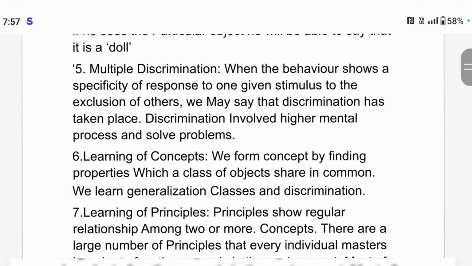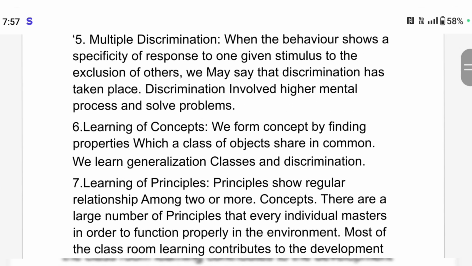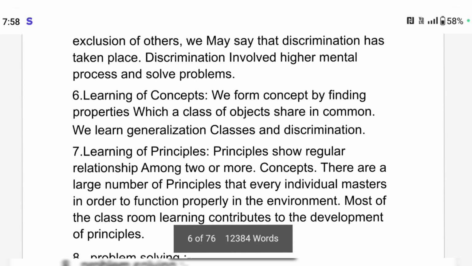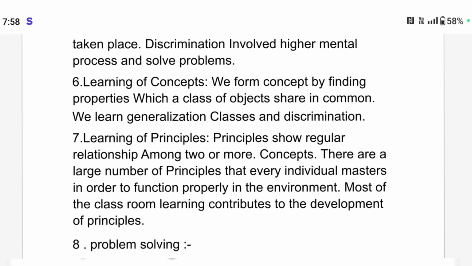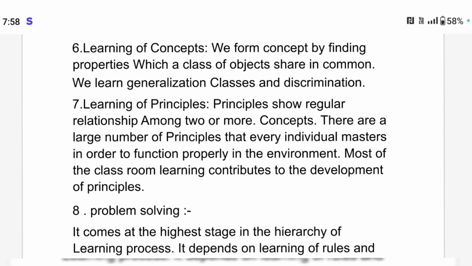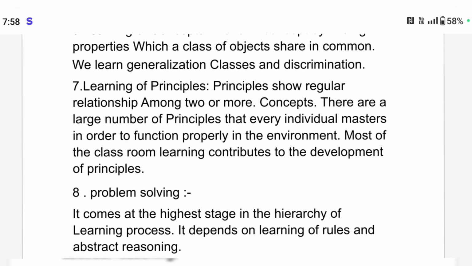Now multiple discrimination. Multiple discrimination is when the behavior shows specificity of response to one given stimulus to the exclusion of others; we may say that discrimination has taken place. Discrimination involves higher mental processes and solving problems. Learning concepts: we form concepts by finding the properties which a class of objects share in common. We learn generalization, classes and discrimination.